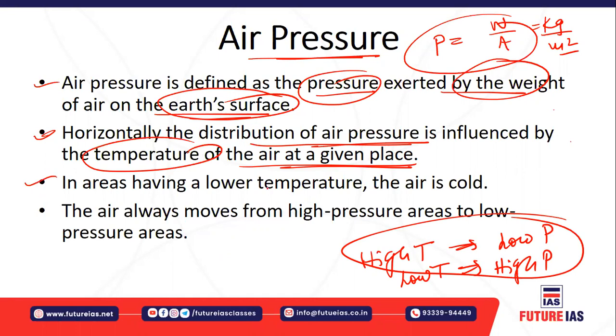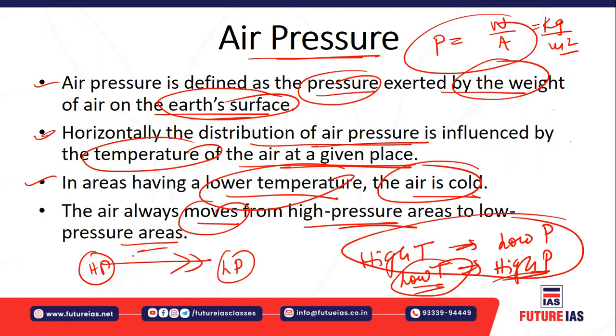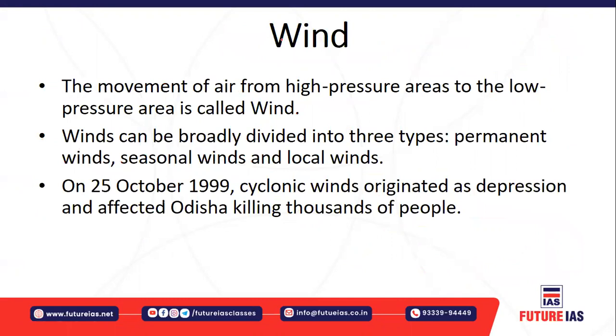The areas having low temperature, the air is cold, right? As I told you, low temperature means the air will be cold, and this low temperature also leads to high pressure, because there will be a subsidence of the air. The air always moves from the high pressure to the low pressure area. So if there is a high pressure area and a low pressure area, the air will always blow from the high pressure towards the low pressure. It will never blow from low pressure to high pressure. All right, let's understand the wind.